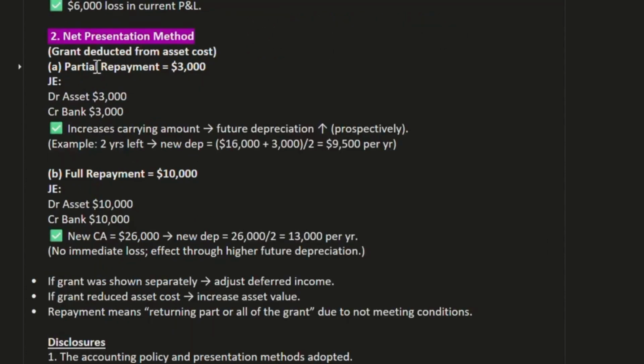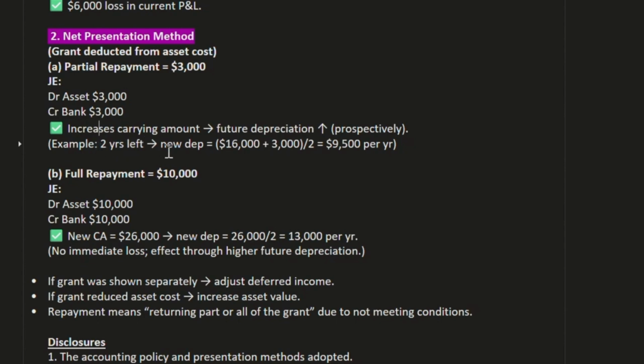Now, the net presentation method, where the grant is deducted from the asset cost. Partial repayment of 3,000: the general entry will be the same. Here the amount will be added to the asset, because under the net presentation method we show the net of cost minus whatever grant we have received. So the general entry will be DR asset 3,000, CR bank account 3,000. When we do DR asset 3,000, it means the carrying amount will increase. When the carrying amount increases, future depreciation will increase because it has a prospective effect.